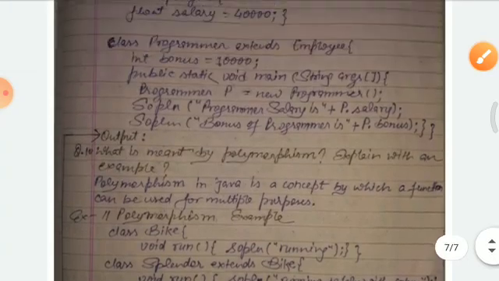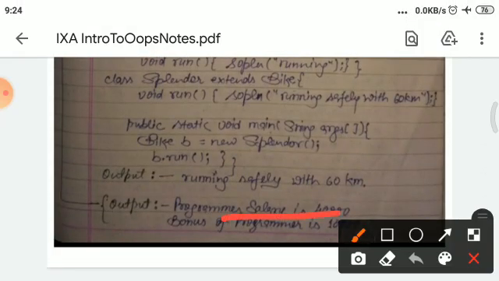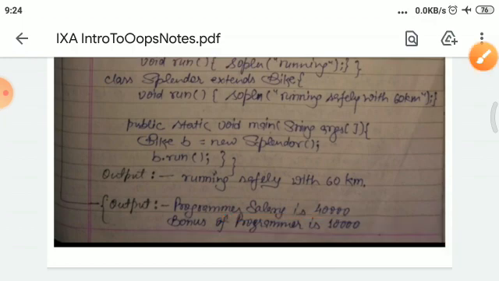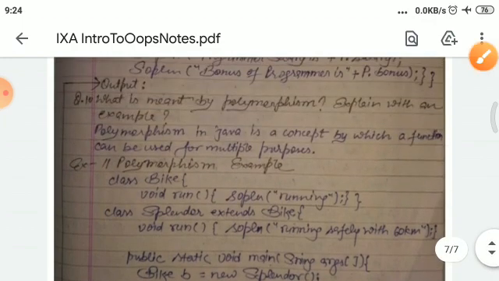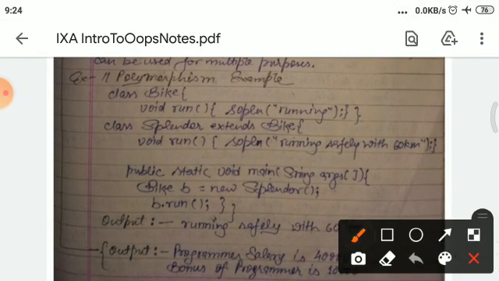And the output will be: programmer's salary is 40,000 and bonus of any programmer is 10,000. So students, the output is mentioned here for this program.